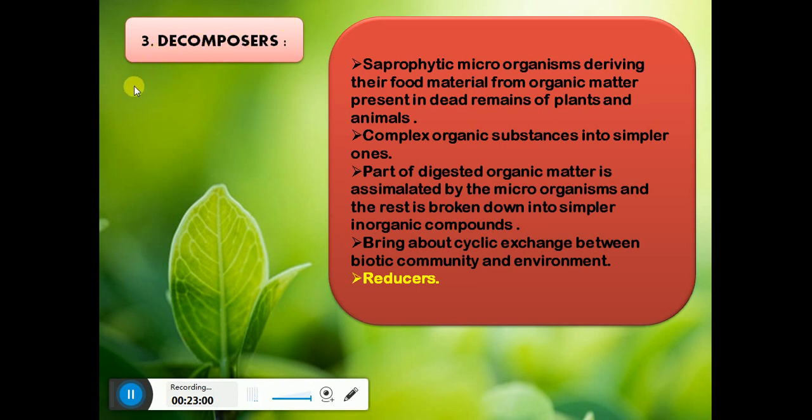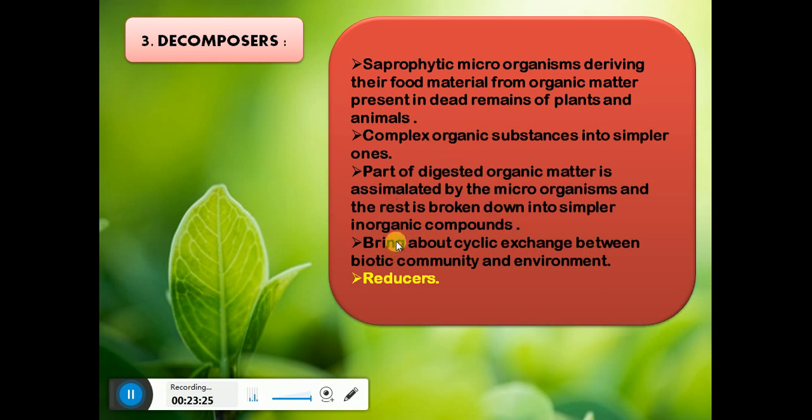They break the composition, so they convert complex organic substances into simpler ones. Now part of the digested organic matter is assimilated by the microorganism. While decomposing the complex organic substances, some part of it is digested by them and the rest is broken down into simple organic and inorganic compounds.